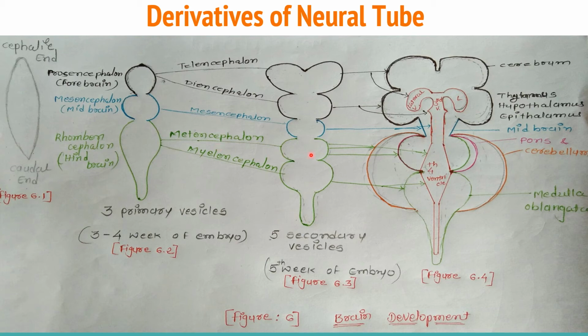The metencephalon's wall becomes the pons and the cerebellum, and its cavity forms the upper part of the fourth ventricle. The myelencephalon's wall develops into the medulla oblongata, and its cavity forms the lower part of the fourth ventricle. As the telencephalon goes frontal, it makes the frontal lobe; going upward, it makes the parietal lobe; going backward, it makes the occipital lobe; and going downward and turning, it makes the temporal lobe. You can see this figure.